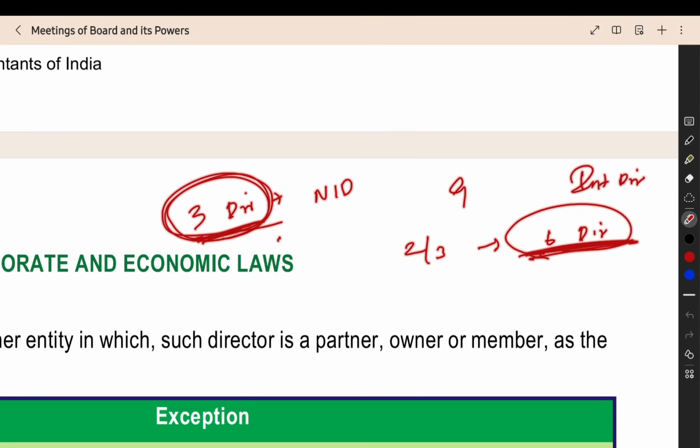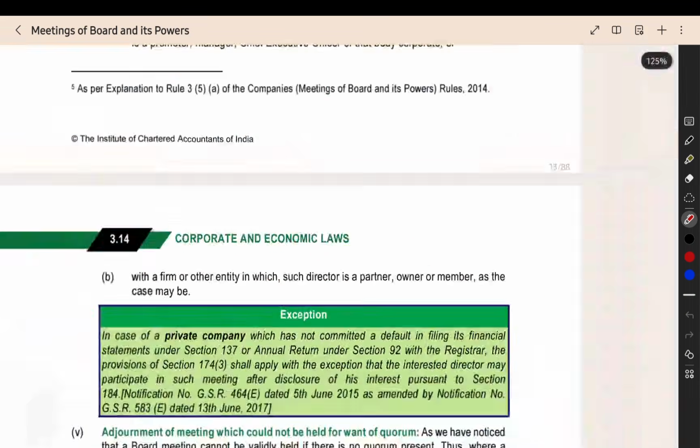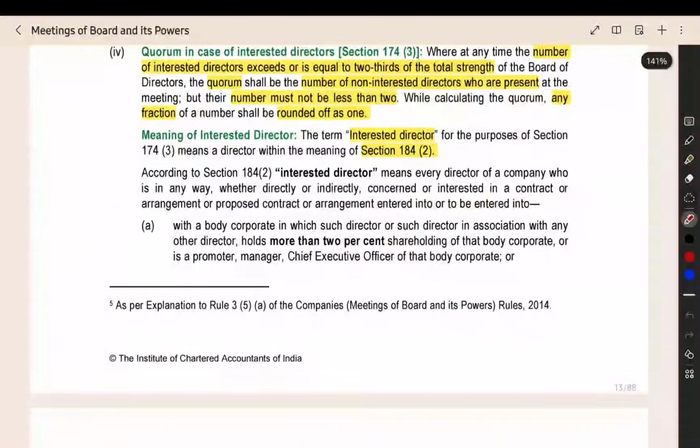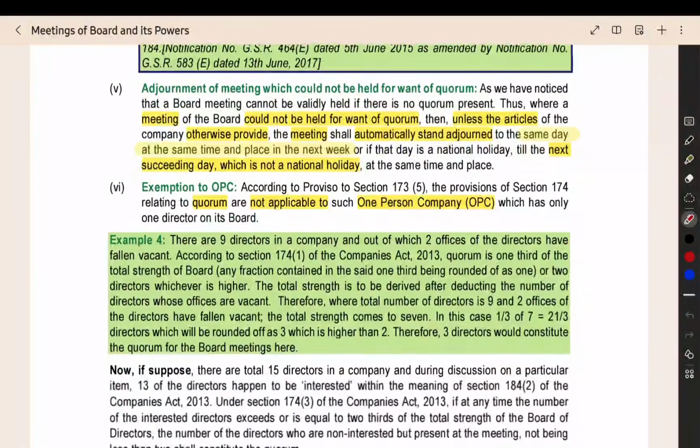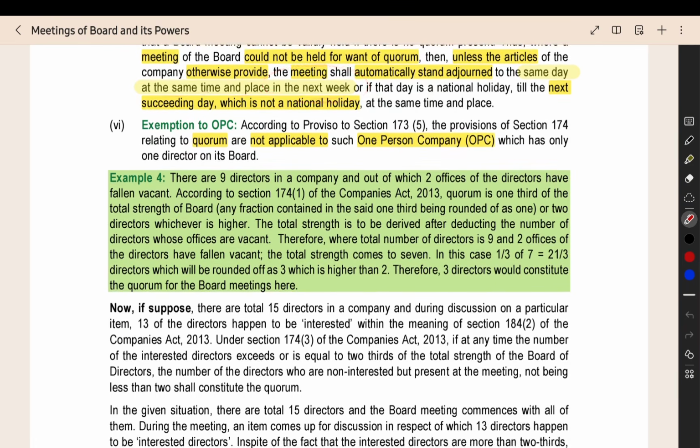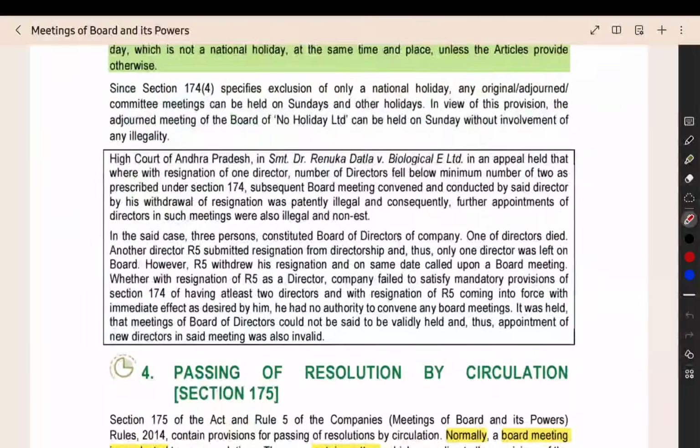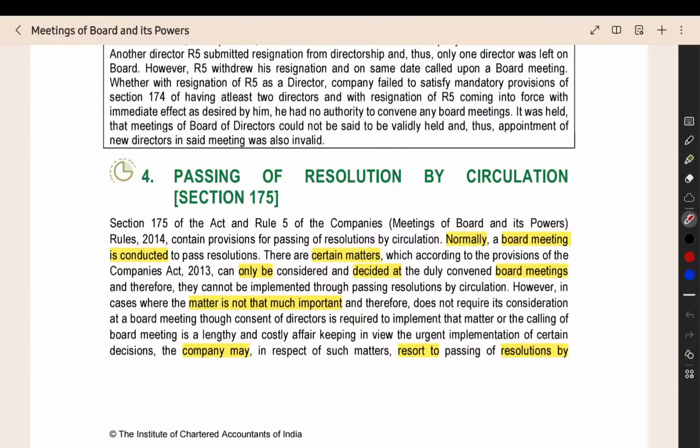They are saying that this quorum should always be minimum 2, because a single person cannot conduct a meeting without any other person to speak to. If the quorum is not achieved and you are not able to conduct the meeting, it will be adjourned to the next week, same time, same place. For a one person company, there is no need to follow the quorum, because only one director will be there. So that's all about the provision for quorum.